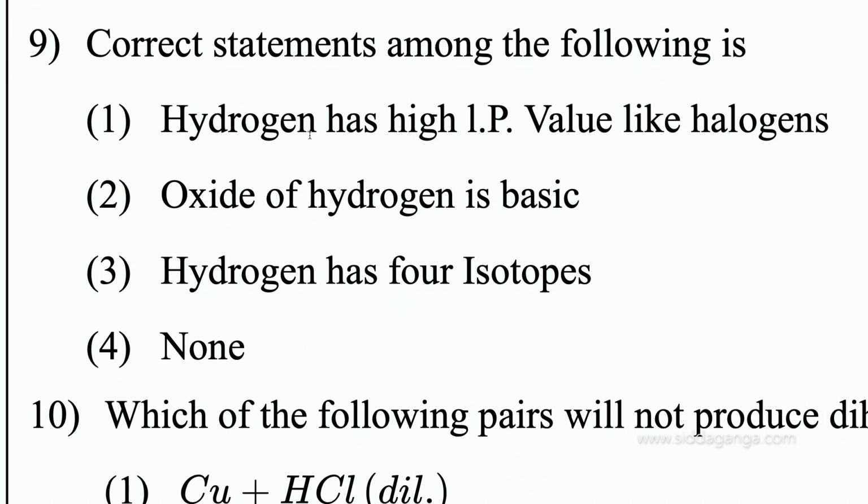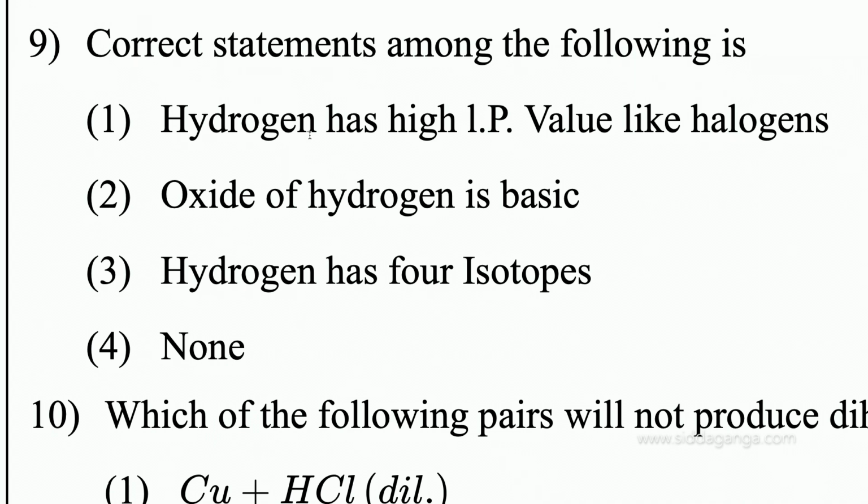It resembles both alkali metals as well as halogens, right? The options: hydrogen has high ionization potential value like halogens. Oxide of hydrogen is basic. Hydrogen has 4 isotopes. And the fourth one is none. So the first one is the correct answer: hydrogen has high ionization potential value like halogens.